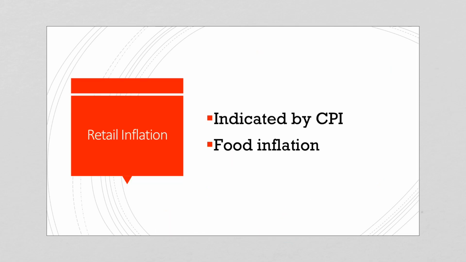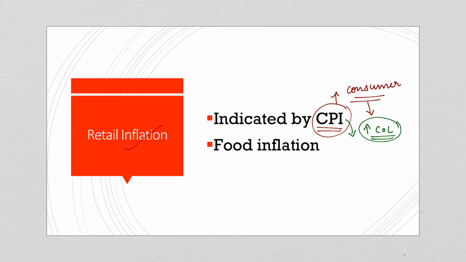Now, let us understand what is retail inflation. So, as I said in the beginning, the retail inflation is indicated by CPI. CPI is Consumer Price Index. So, it measures inflation at the consumer level or at the retail level. So, this essentially measures the increase in the cost of living. So, by CPI, what we mean is that any increase in the cost of living of households is measured, and this is at the retail level. So, CPI is retail level inflation, indicated by CPI.